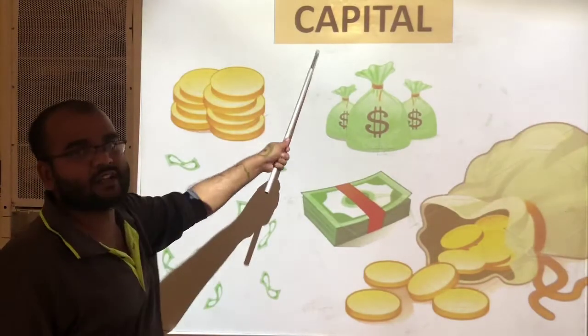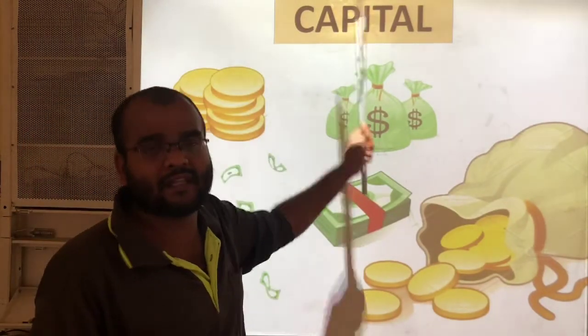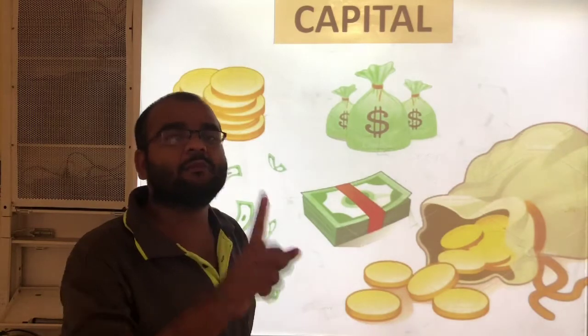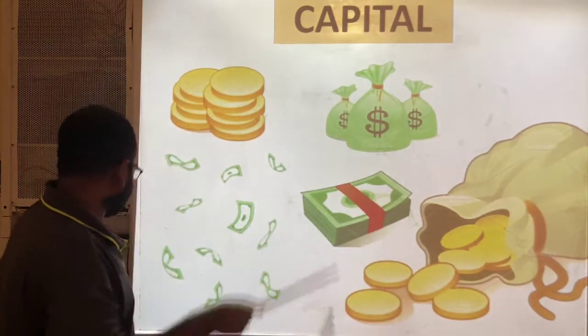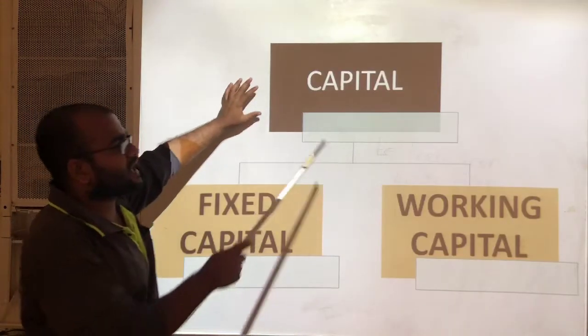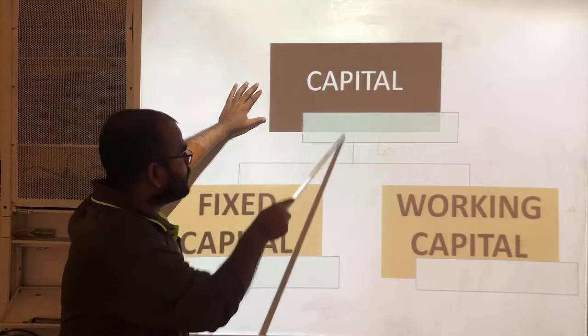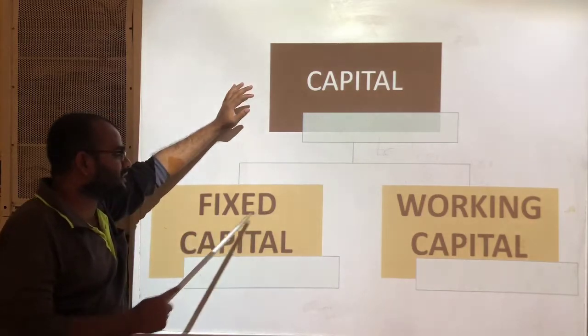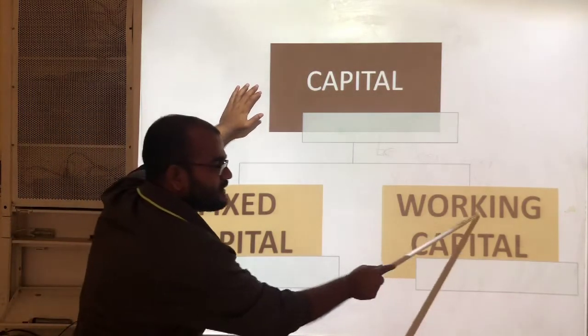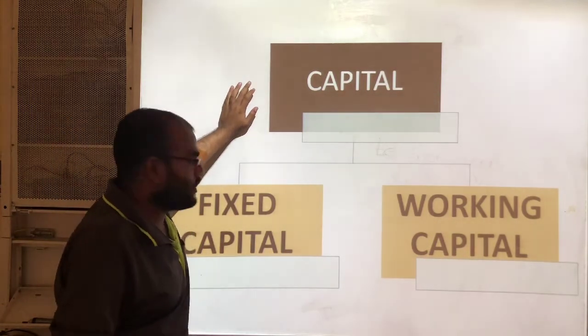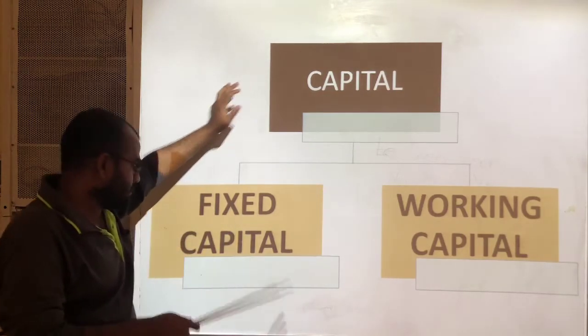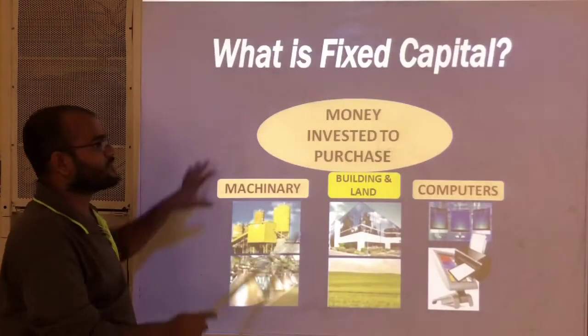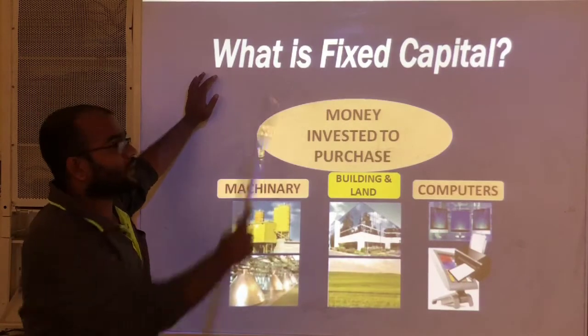Next, capital. Capital means money. See here, this capital is divided into two types. One is fixed capital, the second one is working capital. What is fixed capital?